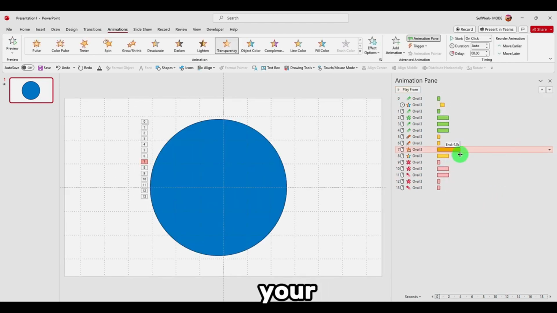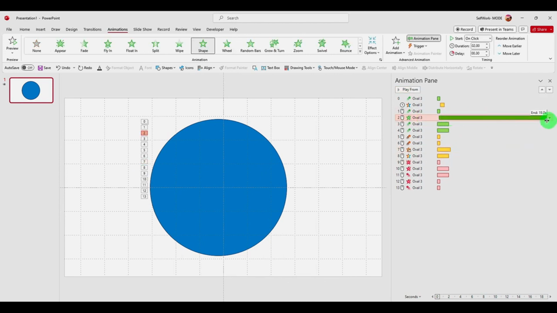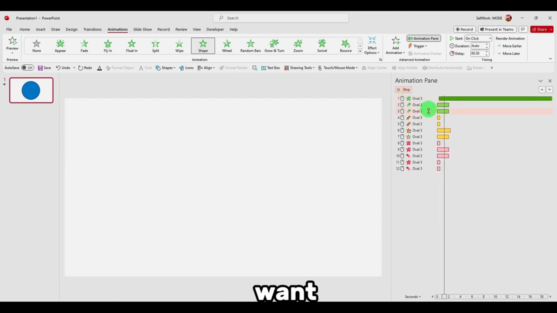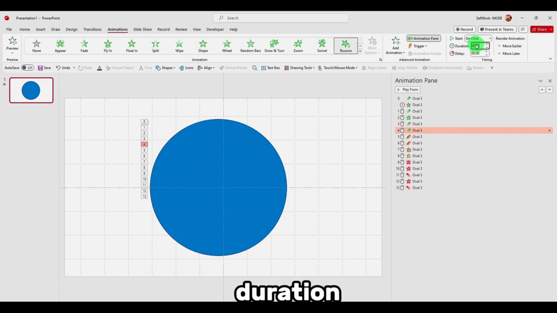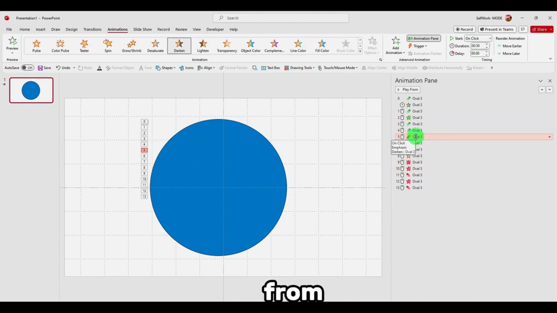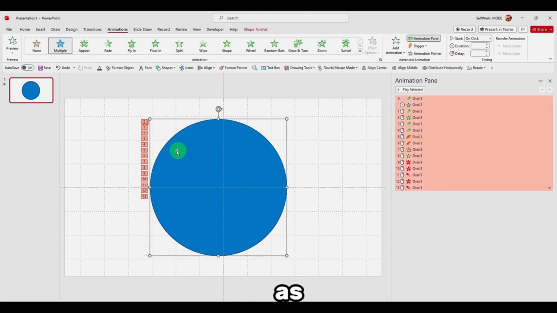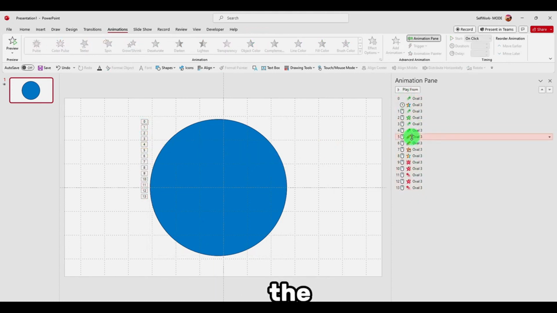So you can also change the duration of each animation from here. You can do it from here, change the duration of your animation. You can even make the animation end in 2 minutes or however much time you want. You can also delete, remove. You can also change duration here, but there is a limitation. I think you can go only to about 5 or 10. I don't remember exactly, but from here you can add as much as you want. I mean, you can really change the duration for that animation.